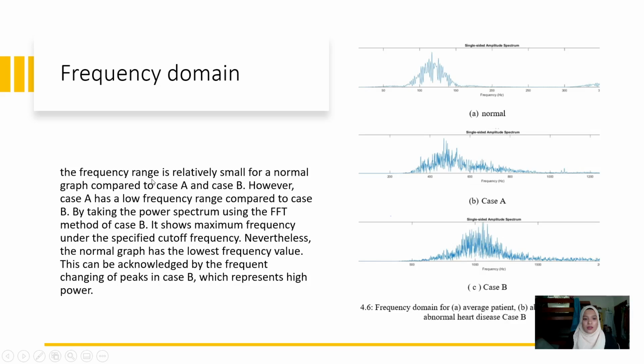The frequency range is relatively small for normal, which is between 100 to 150, compared to case A and case B. However, case A has a lower frequency range compared to case B, which is case A between 400 to 600, while case B peaks at around 1000. By taking the power spectrum using the FFT method, case B shows maximum frequency under the specific cutoff frequency. Nevertheless, the normal graph has the lowest frequency load value. This can be acknowledged by the frequency change of peaks in case A, which represent high power.